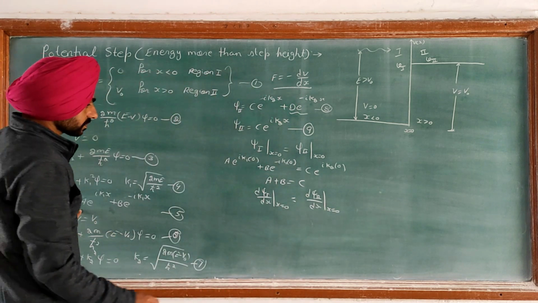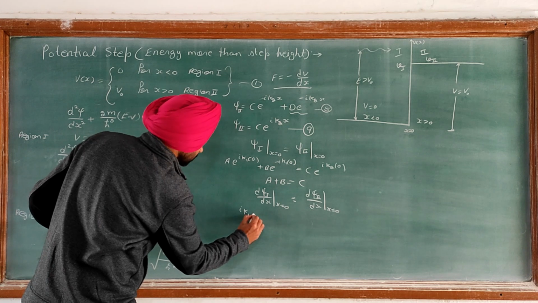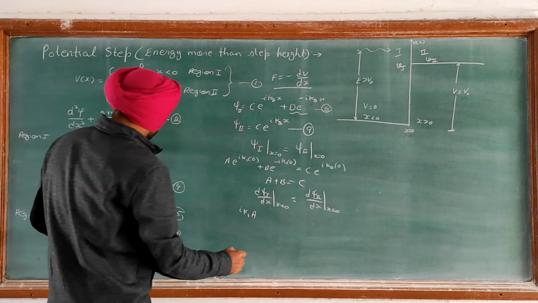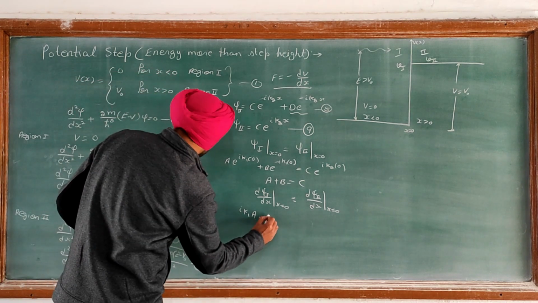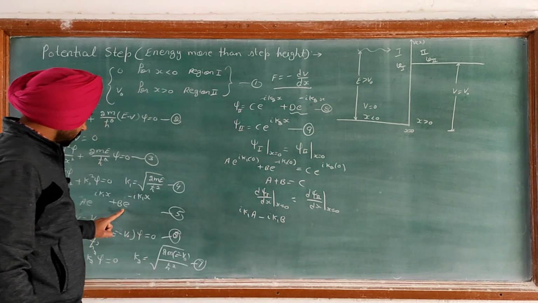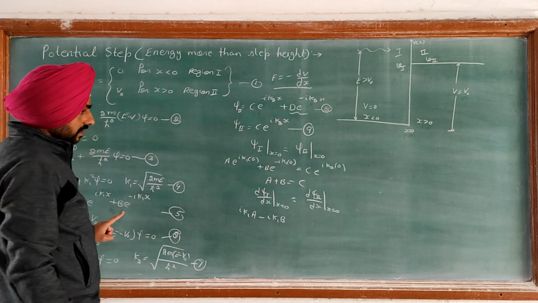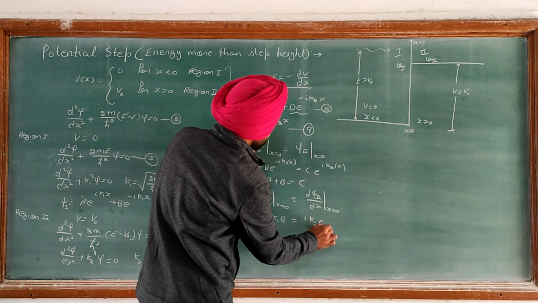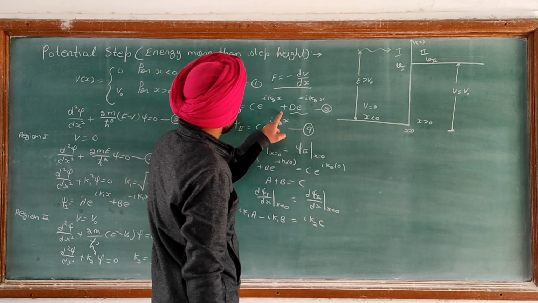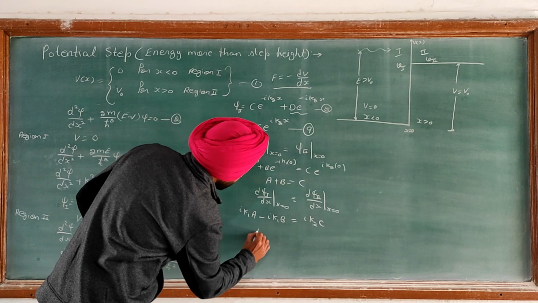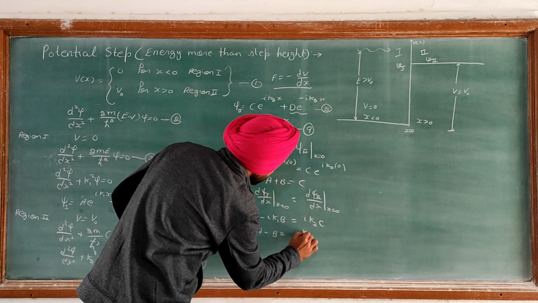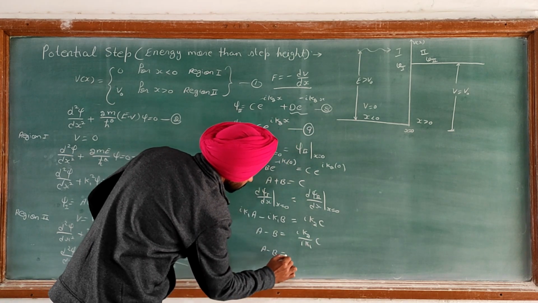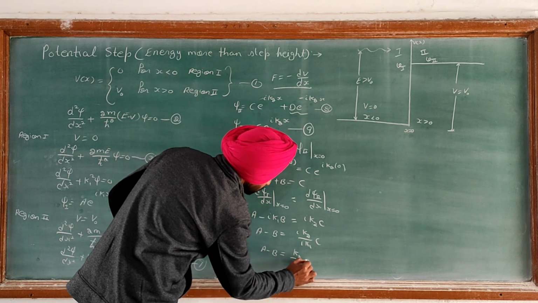So the derivative is iota k1 a, and when I substitute the value of x as 0, this term is 1, and the derivative of the next term is minus iota k1 b, which again is 1 at x equal to 0, is equal to iota k2 into c. So I have a minus b is equal to iota k2 upon iota k1 into c. So a minus b is equal to k2 upon k1 into c.